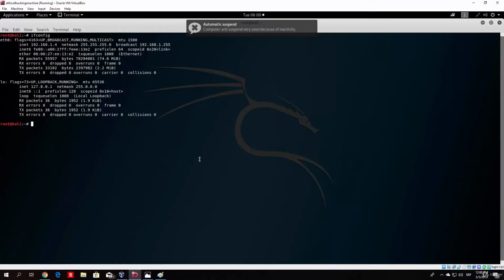Who is 192.168.1.1? Tell 192.168.1.4. And then the router would respond to me with the answer, I am 192.168.1.1 and this is my MAC address. And then the process of communication would continue.